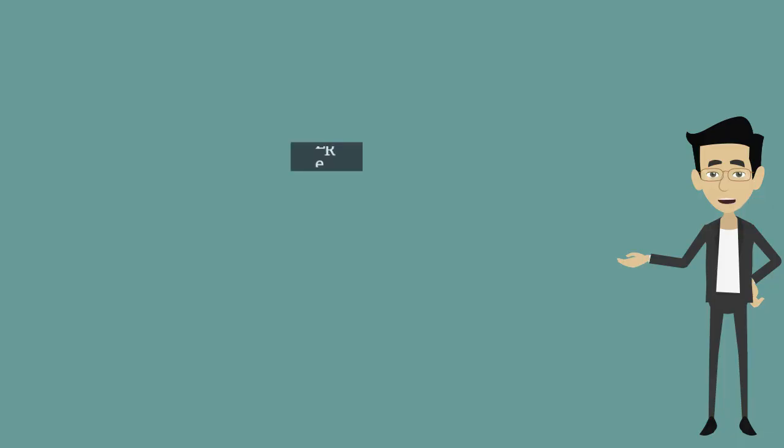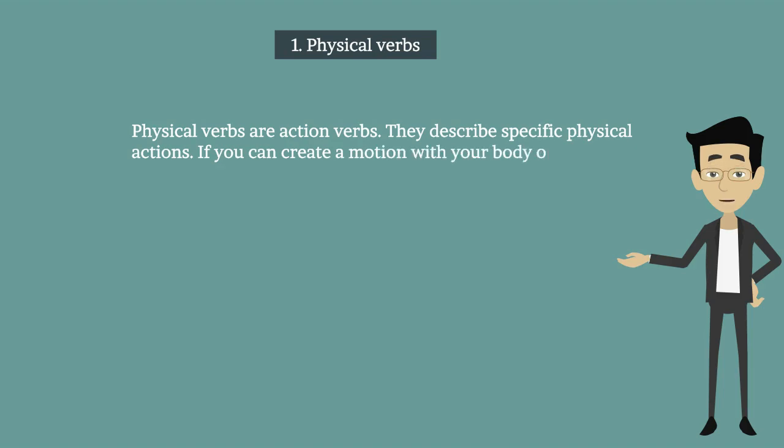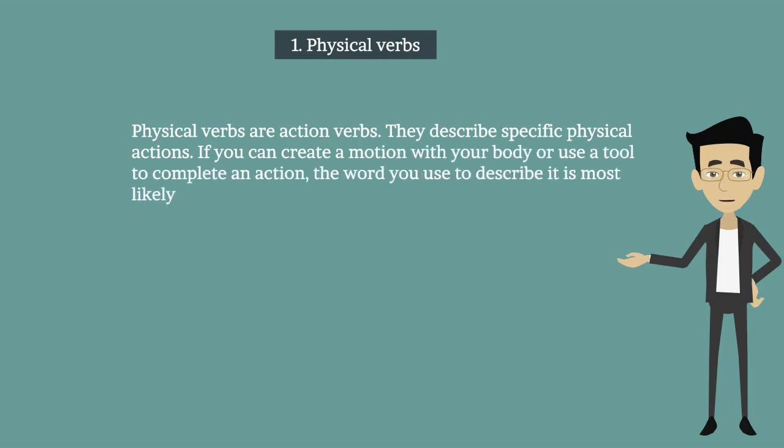In general, there are two types of verbs: physical verbs and mental verbs. First one is physical verbs. Physical verbs are action verbs. They describe specific physical actions. If you can create a motion with your body or use a tool to complete an action, the word you use to describe it is most likely a physical verb.